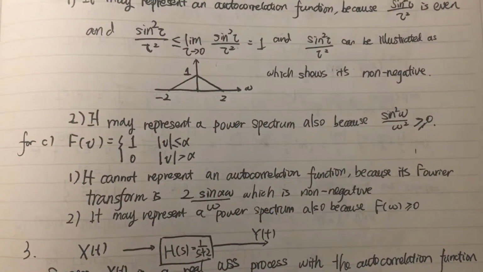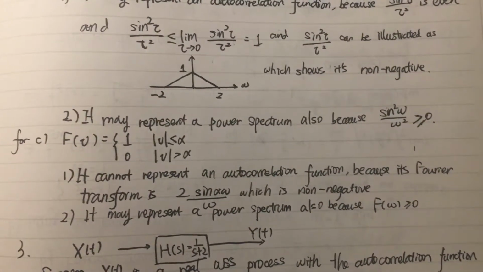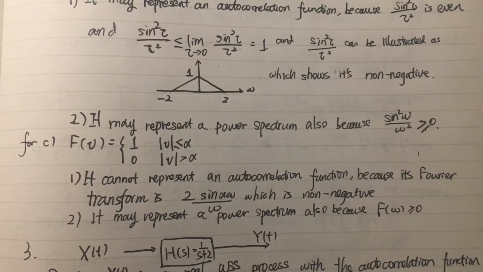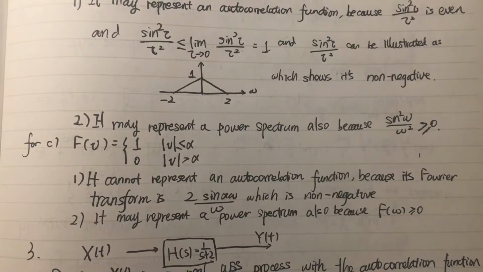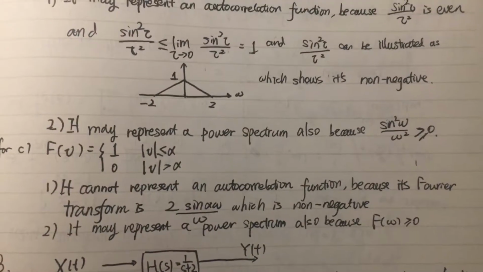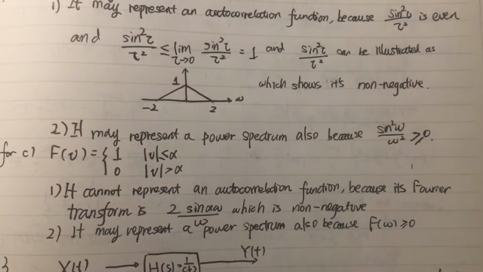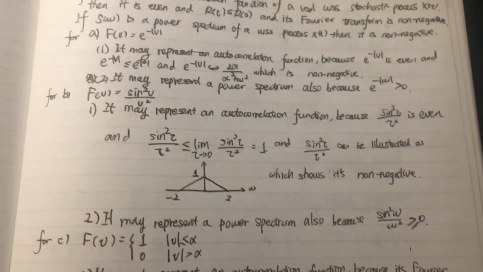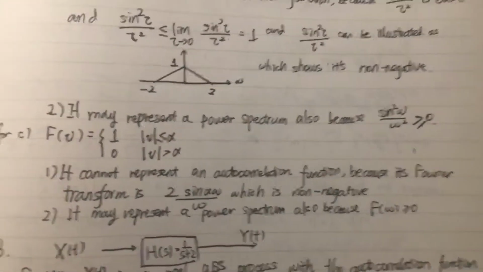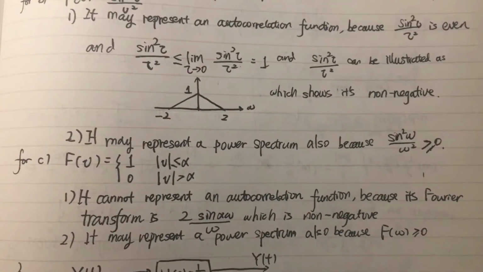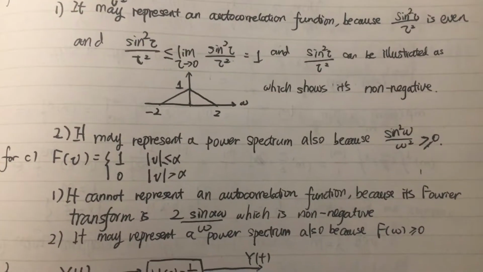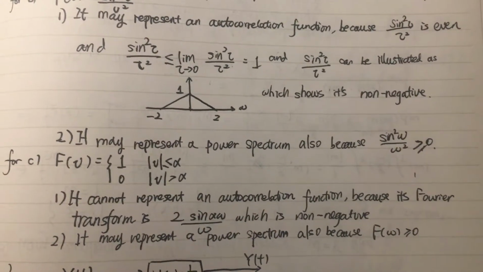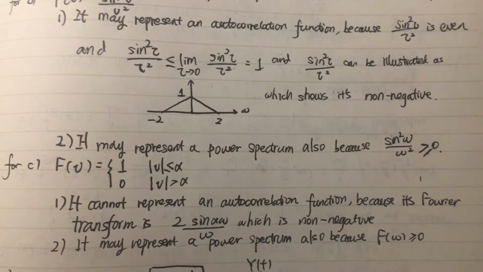It cannot represent an autocorrelation function because its Fourier transform is 2 sin(alpha omega) over omega, which is not non-negative, and this contradicts the definition of a WSS stochastic process. It may represent a power spectrum, because f(omega) is always larger than or equal to 0. This is the end of this video record.